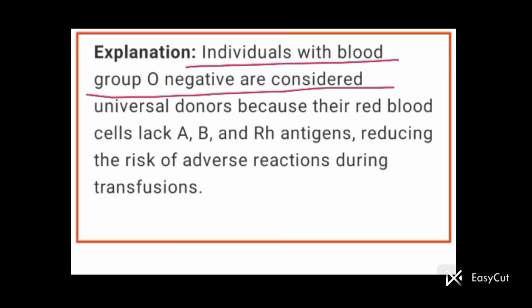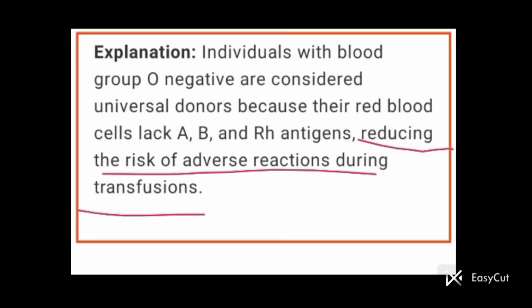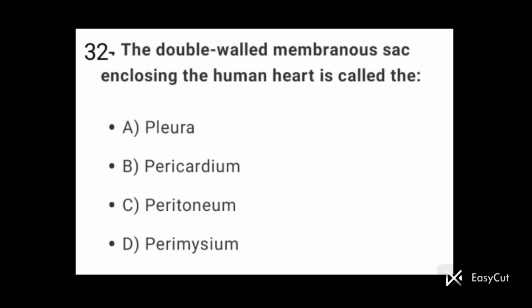Individuals with blood group O negative are considered universal donor because their red blood cells lack A, B and RH antigen, reducing the risk of adverse reactions during transfusion. किसी पर्सन का अगर ब्लड ग्रुप ए बी है तो वो किसी भी पर्सन से ब्लड ले सकता है, रिसीव कर सकता है, बट अगर किसी पर्सन का ब्लड ग्रुप ओ है तो वो ओ ब्लड ग्रुप वाला पर्सन किसी भी पर्सन को ब्लड डोनेट कर सकता है. दैट्स वाई पर्सन विद ब्लड ग्रुप ओ is called universal donor and the person with blood group AB is called universal recipient. Question number 32.